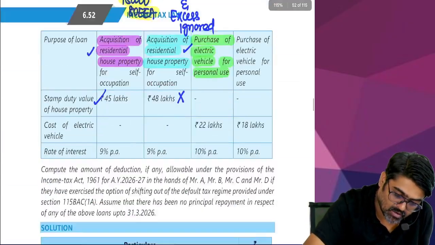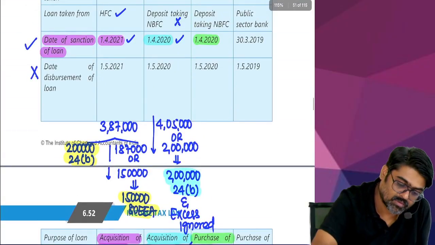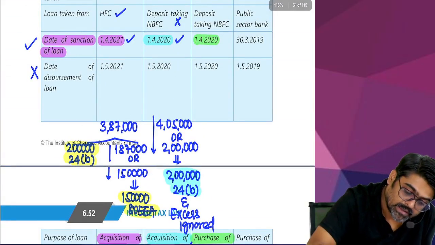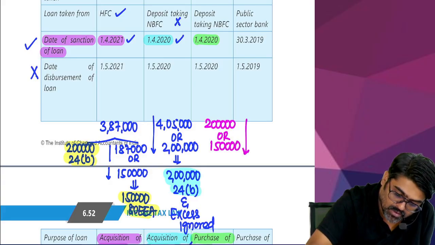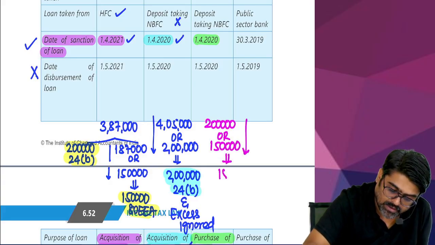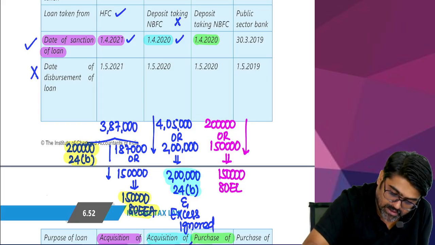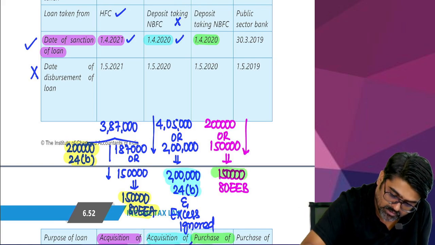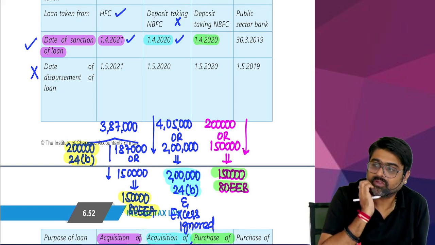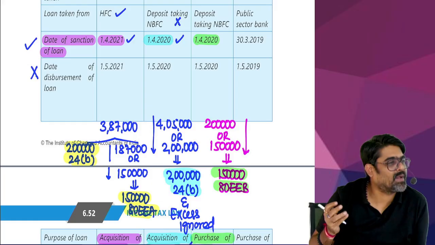So how much was the loan? 20 lakhs. On that, how much was the interest rate? 10%. So how much will be the interest? 2 lakhs. Yes or no? That 2 lakhs or 1,50,000, whichever is lower, that is 1,50,000 will be allowed under section 80EEB. Yes or no? 80EEB. How much is the total deduction, guys? 1,50,000. Sir, that excess 50,000, forget about that.